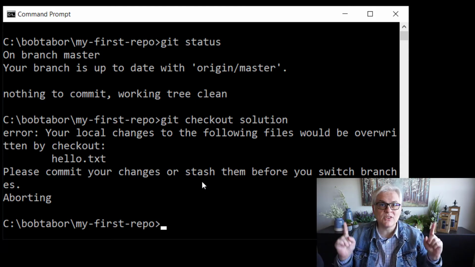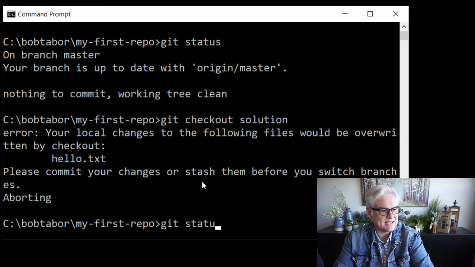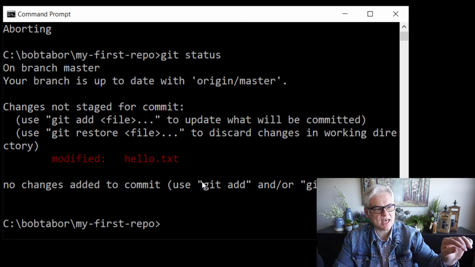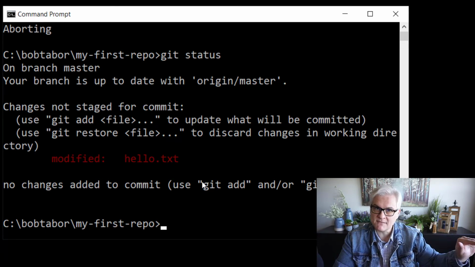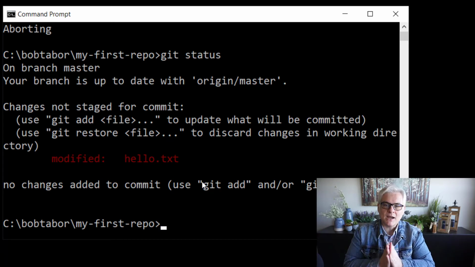And again, Git will not let you lose those changes without a fight. Okay, so please either commit your changes or stash them before you switch the branches. And then it says it's aborting this. So if we do a git status, it abandoned our attempt to switch branches. Now when we do a git status, it shows that our hello.txt file has been modified. So it puts it in red, which is kind of like danger zone, right? You've got to decide what you're going to do with this. So you can do one of several things. The first thing is to do a stash. And the stash says, I'm not ready to commit.